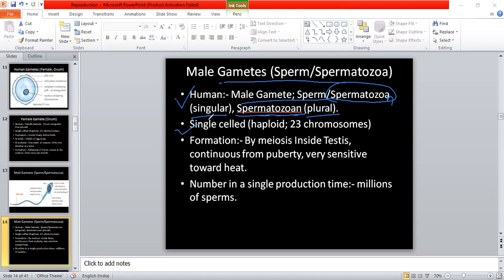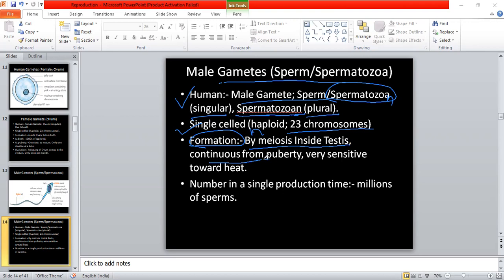Now, it is a single cell, a haploid cell, which means 23 chromosomes are present inside the human male sperm, and formation occurs by meiosis and takes place inside the testis.